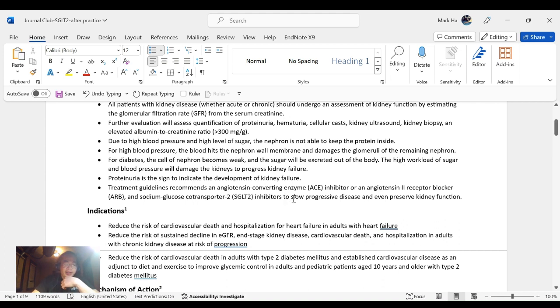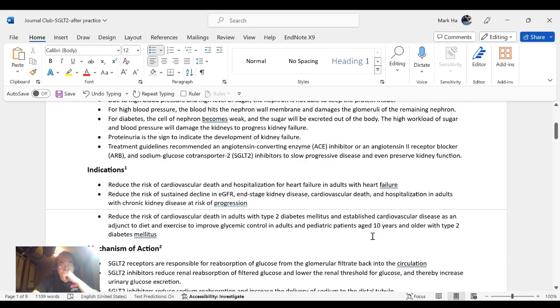Treatment guidelines recommend an angiotensin converting enzyme or ACE inhibitor, or an SGLT2 inhibitor, to slow progressive disease and even preserve kidney function.